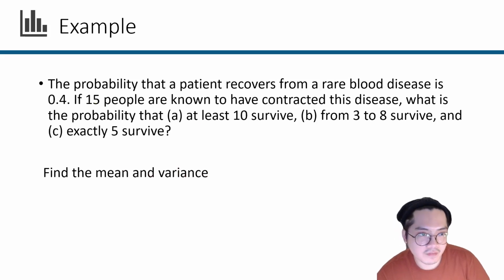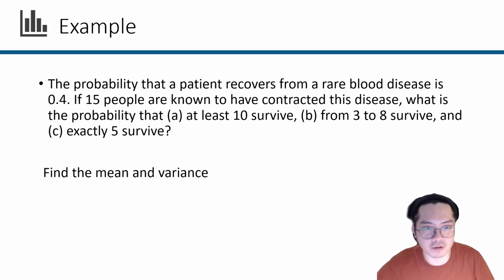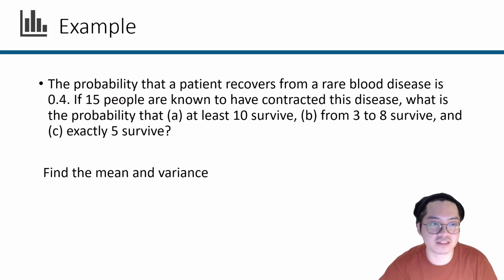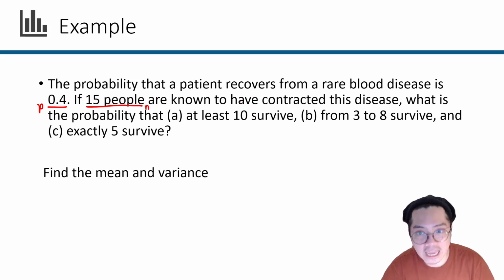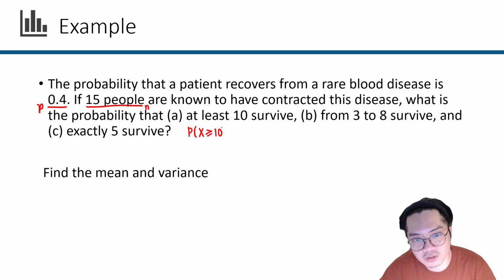And then we have another example in here. The probability that a patient recovers from a rare blood disease is 0.4, 40%. If 15 people are known to have contracted this disease, so this is our probability of success, 15 people means that is our N. What is the probability that at least 10 survive? So in this case, X is greater than or equal to 10.